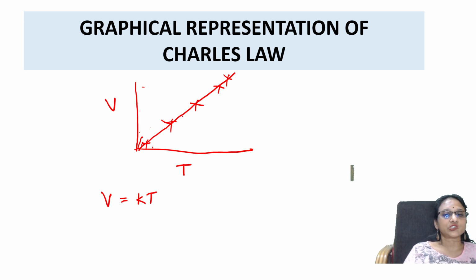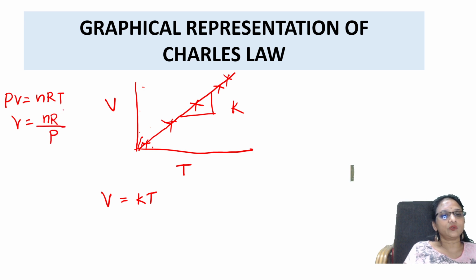And whatever is the slope here, this is nothing but K. How did you do this here? PV is equal to nRT. Correct? V is equal to nR by P into T. Now see here, nR by P is the slope. So this is one formula. Let us see one more: V is equal to K into T.